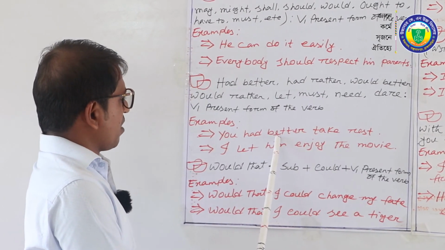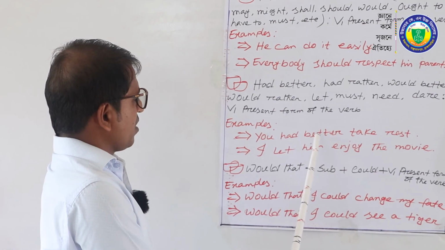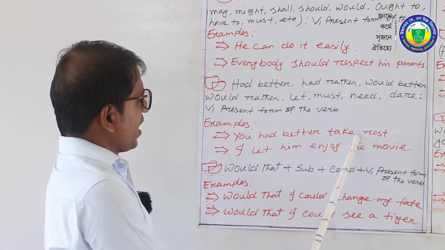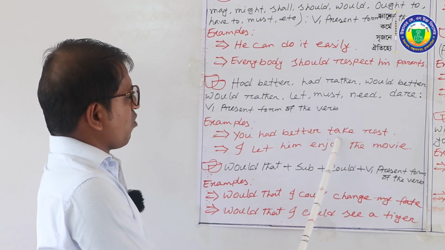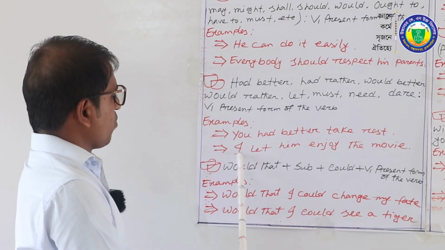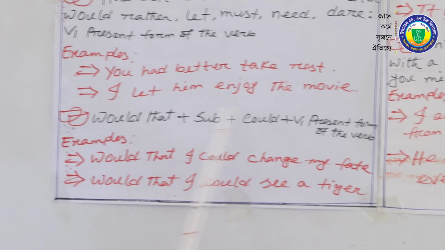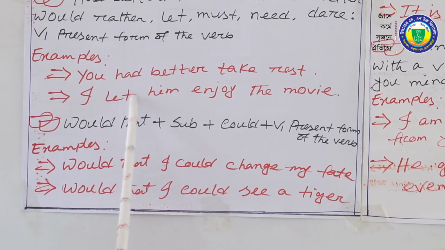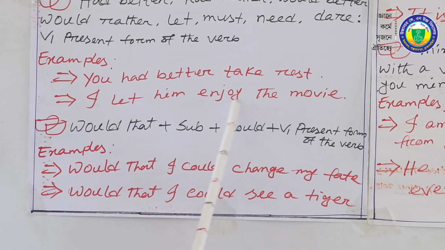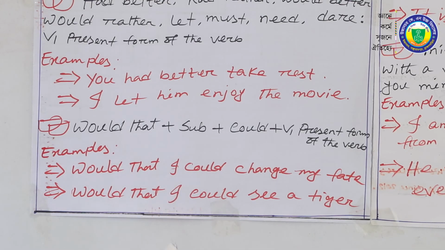Let's see an example for the first one. You had better take rest. Had better is here. We have to use take, the base form or present form of the verb. Second one, I let him enjoy the movie. Let is here. We have to use enjoy, the present form of the verb. Moving on to the next rule.